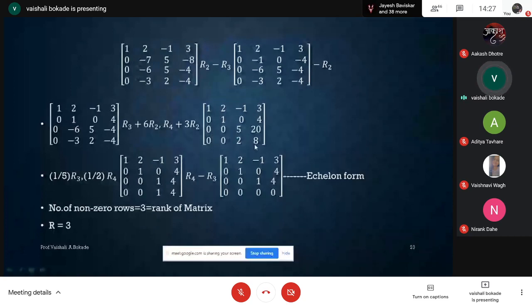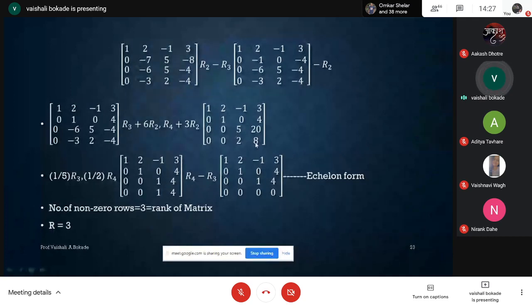Now observe here. 1 the place, 2 the place, entry I'm having 1. 3 the place, but before element at 3 the place to be 1, what I'm observing, I am having 520, I'm having 28.